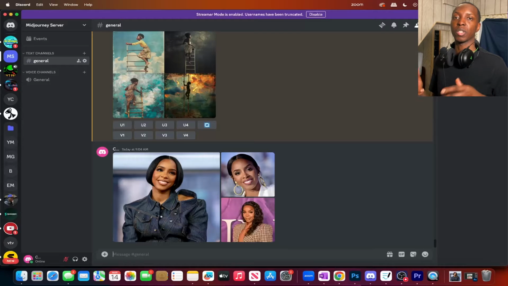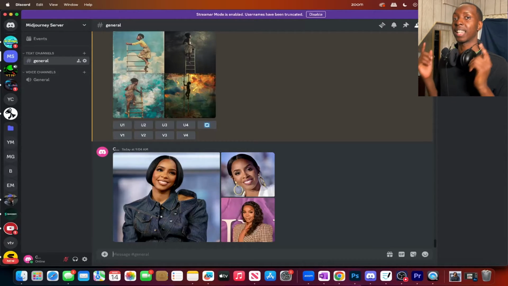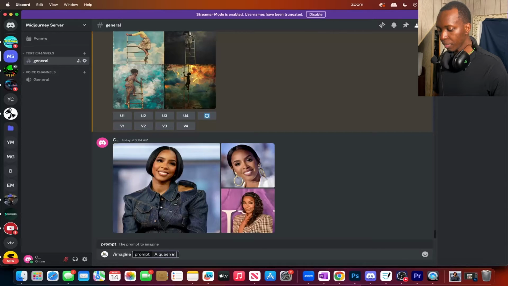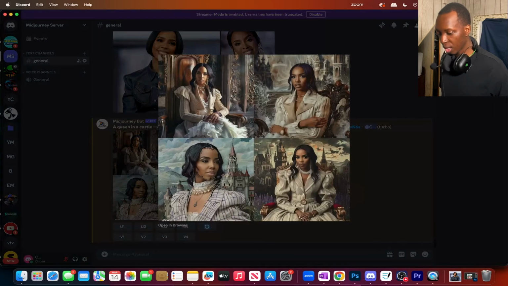How about we use something or someone that's a little better looking? So now we got some pictures of the beautiful, gorgeous Kelly Rowland. And let's see if we can make some character designs out of this. A queen in a castle. Let's see what it gives us. Dash dash cref. Yes, sir. We got Kelly Rowland looking like Kelly Rowland pretty much. I mean, yes, it's not perfect. This is a little bit different across.